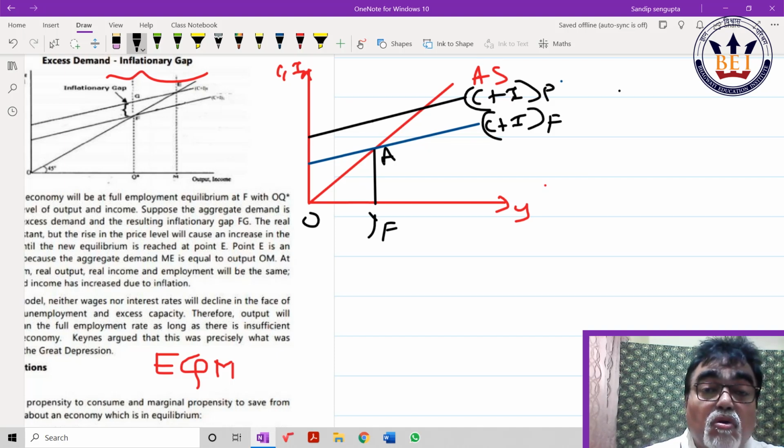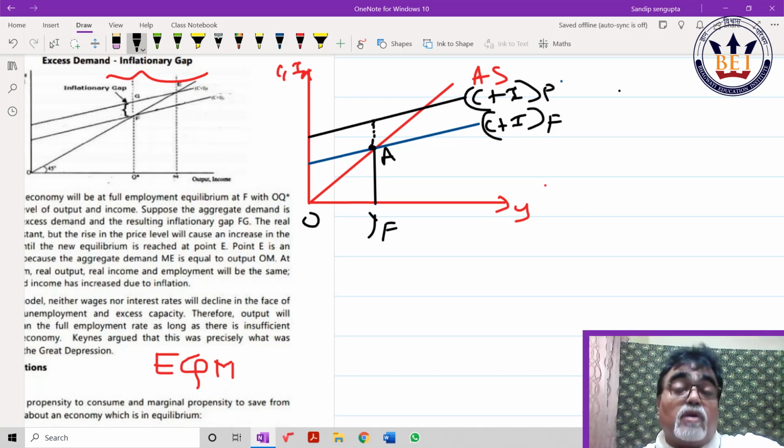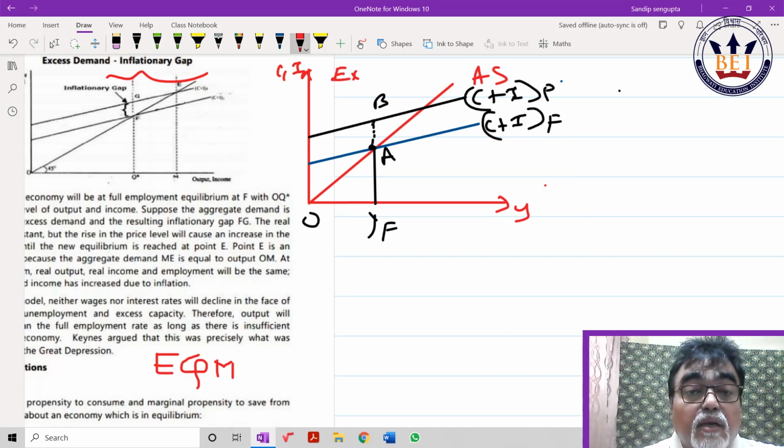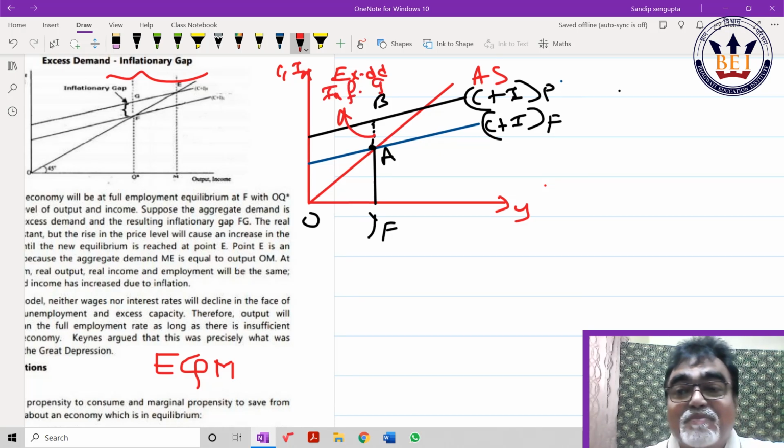So what does it mean? Which one is more? In microeconomics, we call it excess demand. And in macroeconomics, if excess demand is there, price is shooting up. It is called inflation. So can I conclude it is an inflationary gap? Simple way, please. So for your reference, I'm writing in simple language. I believe it would be helpful for you.